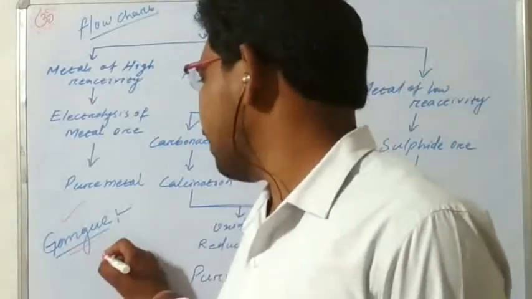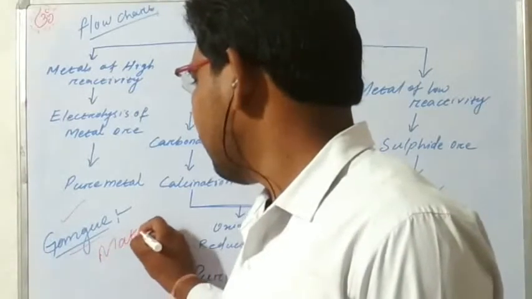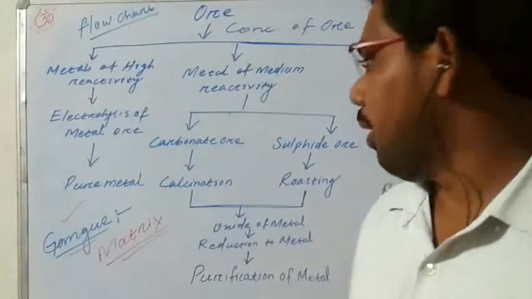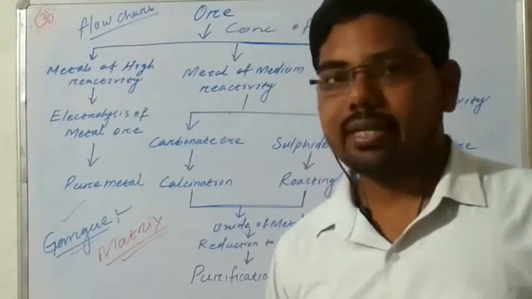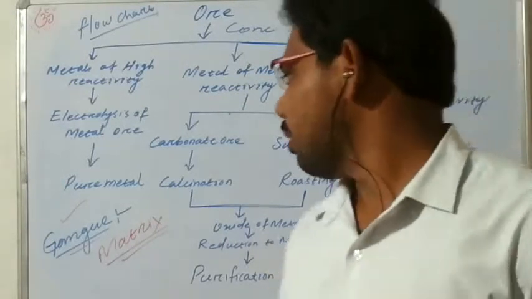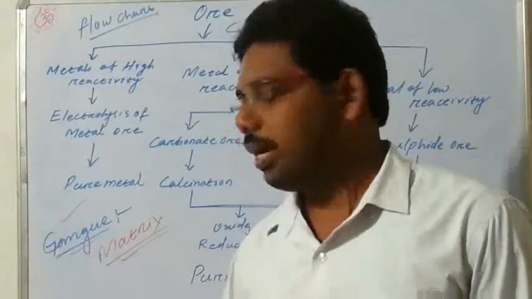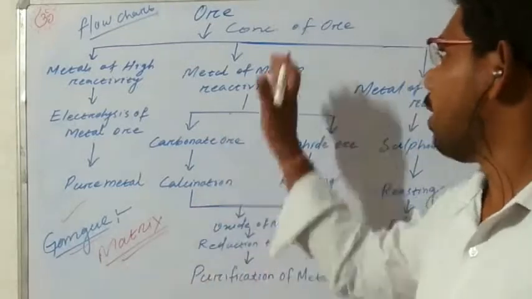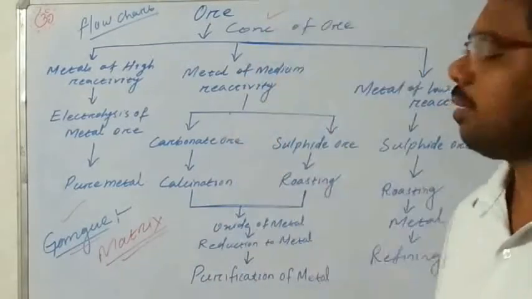G-A-N-G-U-E, gangue, or matrix, M-A-T-R-I-X. Okay, ore contains many impurities like sand and soils, and these impurities are known as gangue and matrix. So we have to separate this gangue and matrix first by the process of concentration of ores.